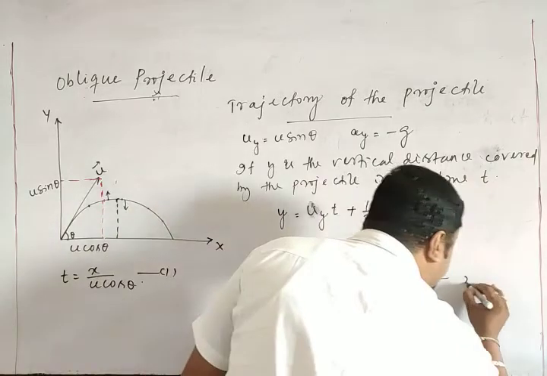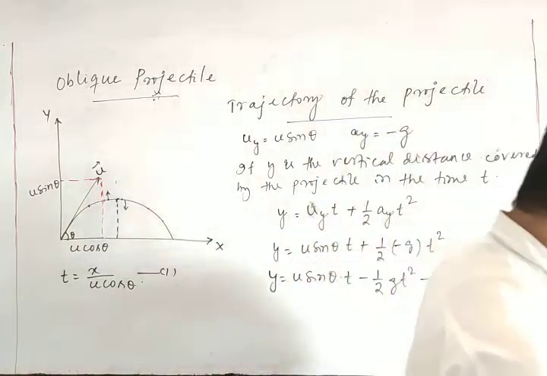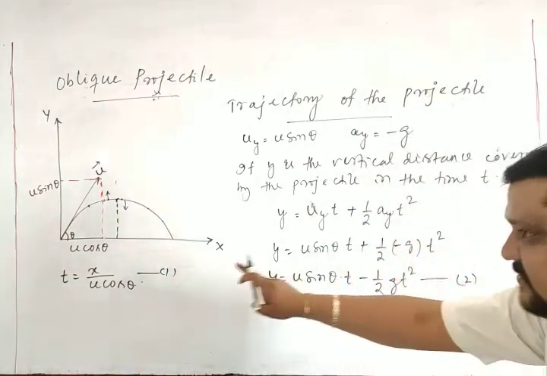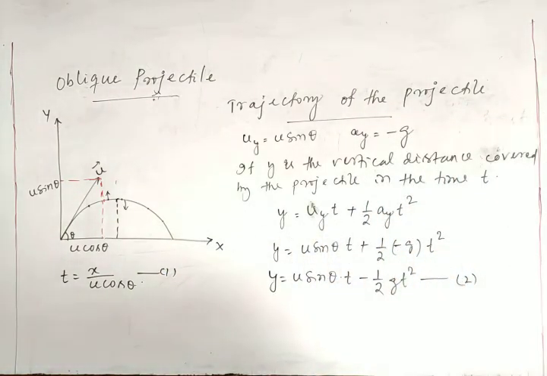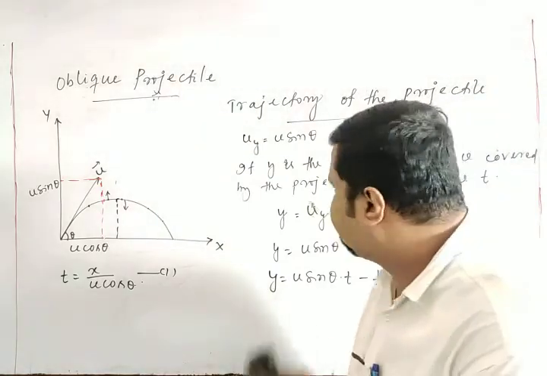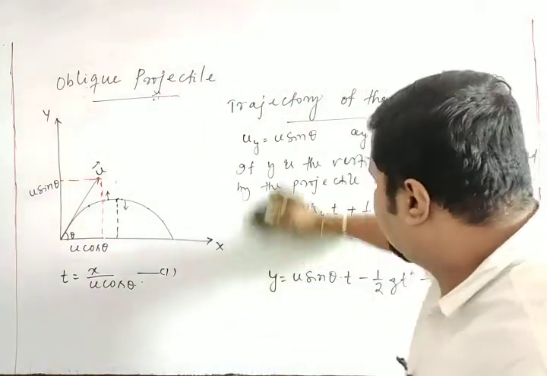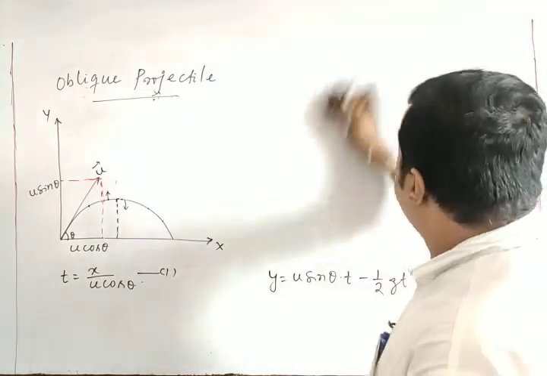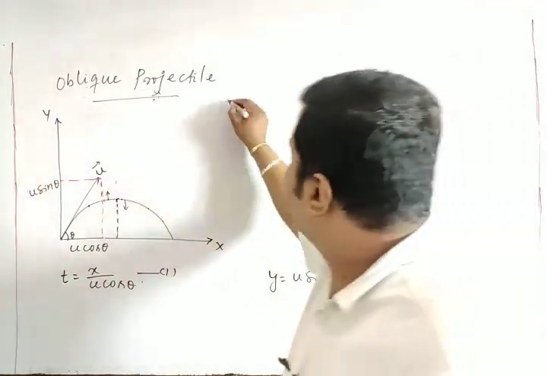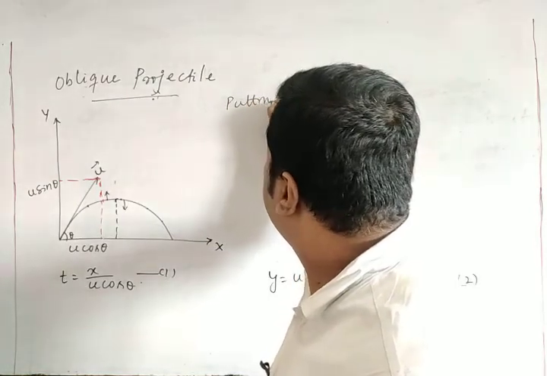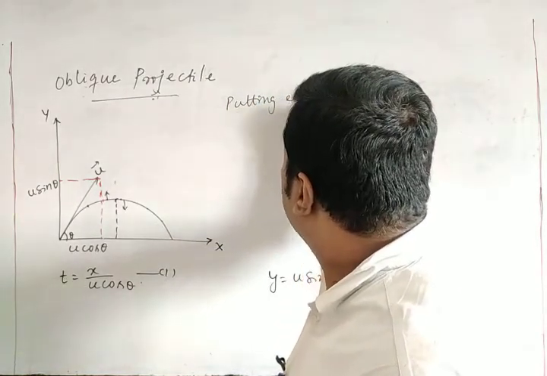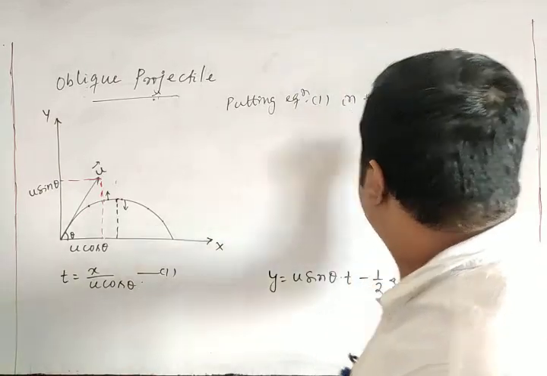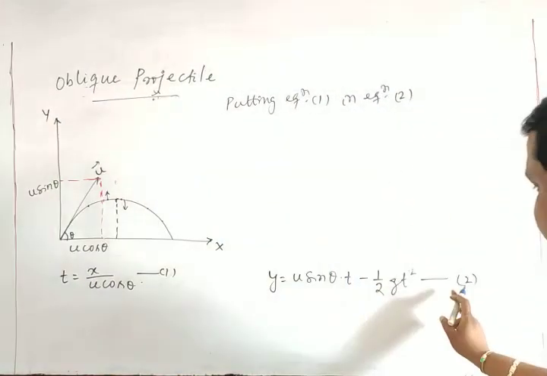Let this be equation 2. Now, putting equation 1 in equation 2, because we have got an expression for t. We are discussing the trajectory, right? Putting equation 1 in equation 2, what will you get?